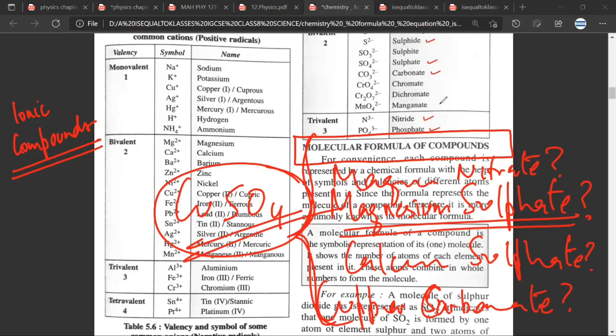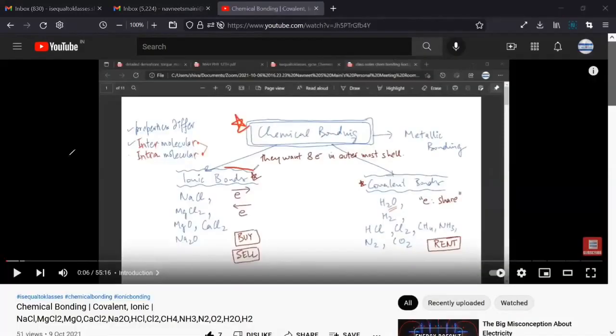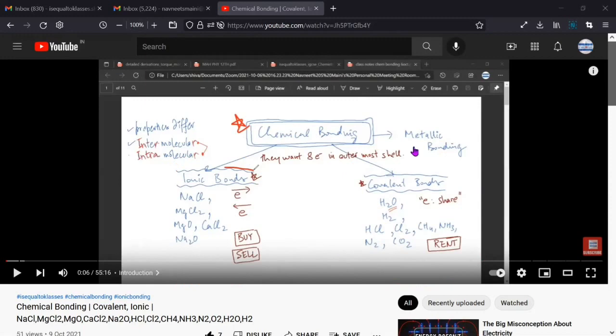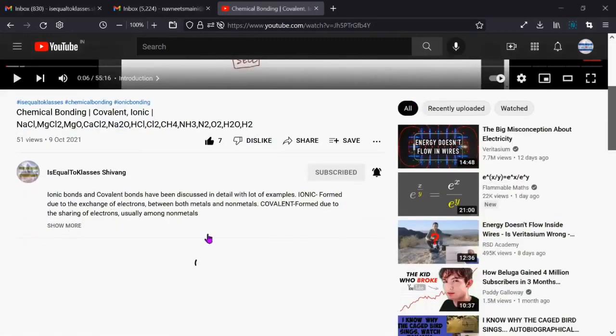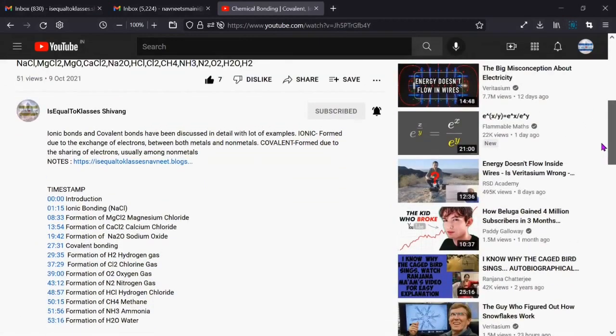No, sir. See, the critical thing that you need to understand before we start naming the compounds is, are you clear about the difference between ionic compounds and covalent compounds? Mr. Satya. Yeah, I think. I think means, are you clear or not? Yes, sir. So do you remember this lecture that we had done? Yeah, sir. So in ionic compounds, there is a complete transference of electrons. But in covalent compounds, what happens? There is only a sharing.